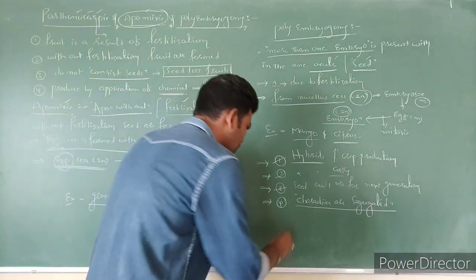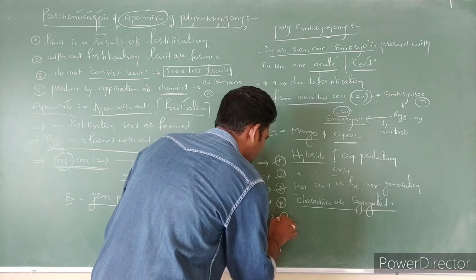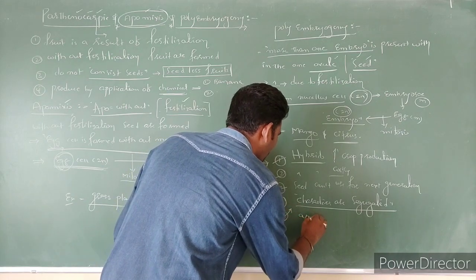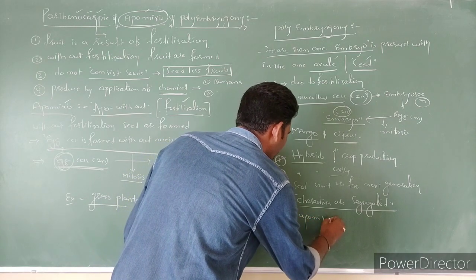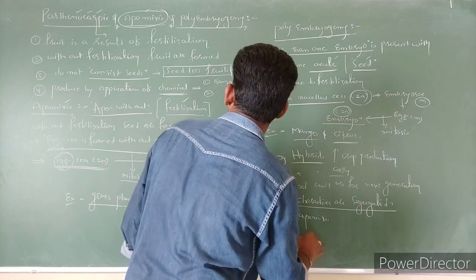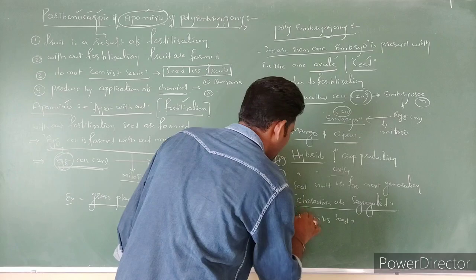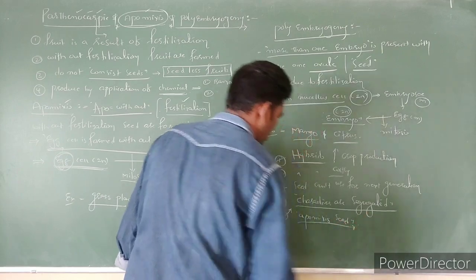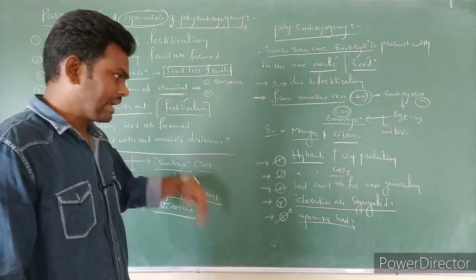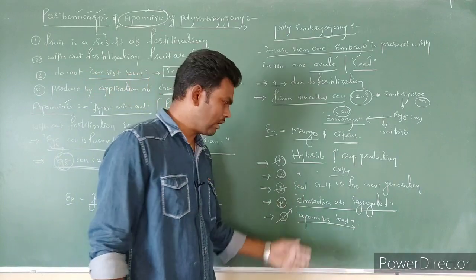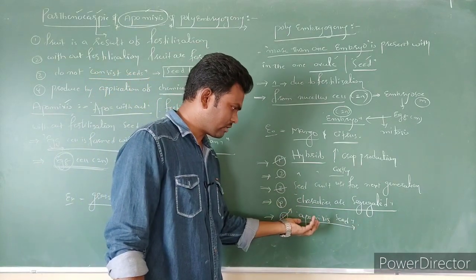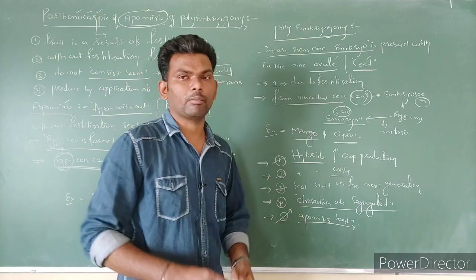So in place of hybrid seeds, using apomixis seeds is very useful to the farmer. Now scientists are investigating how to convert apomixis seeds into hybrids.